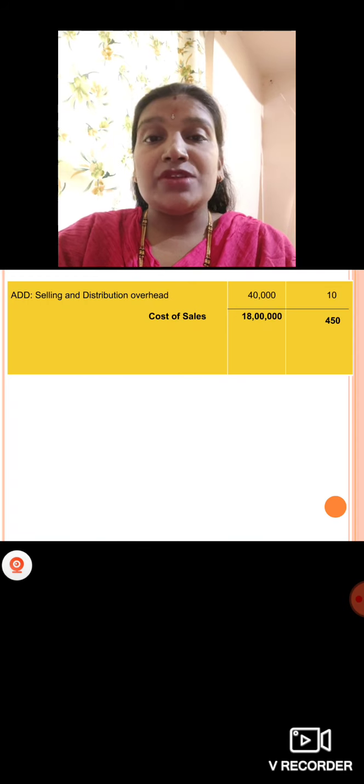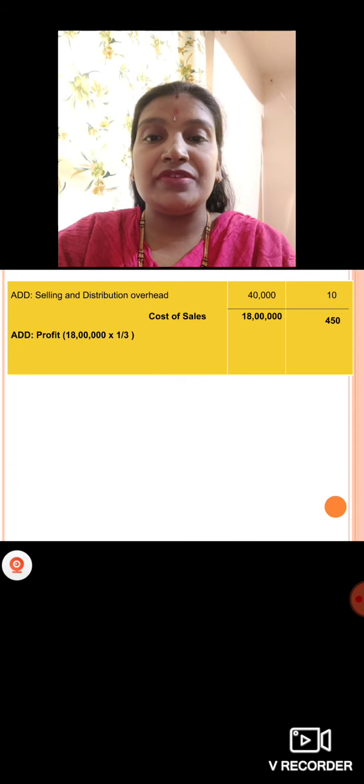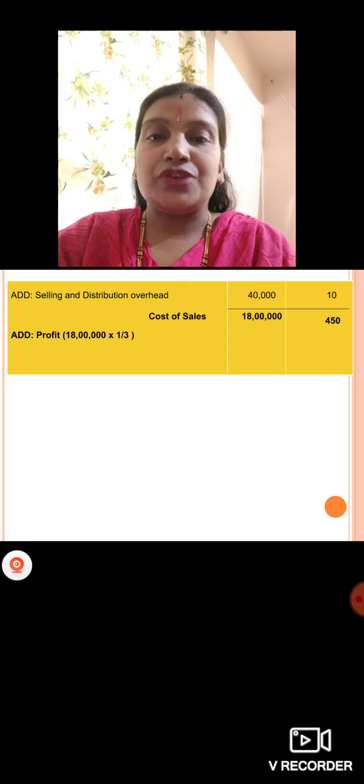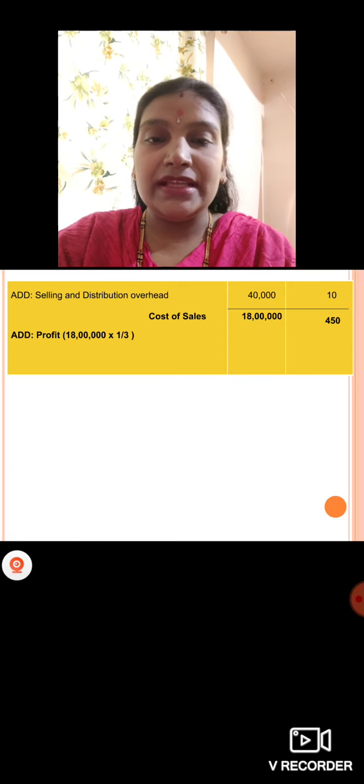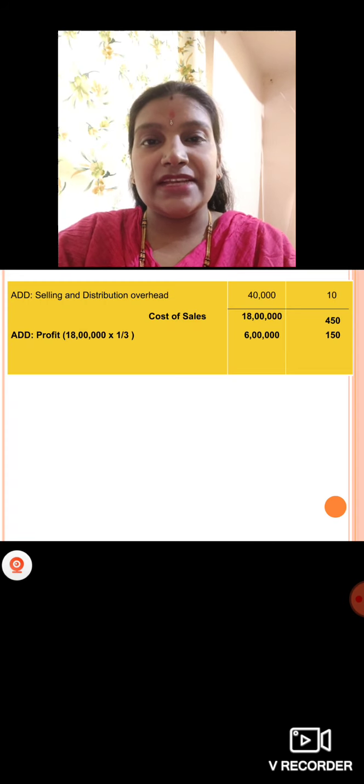So profit, how much should we add? 25% on selling price. 25% on selling price means 1 by 4 on selling price. So on cost, how much will we get? 1 by 3, because we have cost of sales here, not selling price. So it is always 1 less than the selling price. So you should take 18 lakh into 1 by 3. You'll get profit of 6 lakh. Per unit you will get 150, 6 lakh divided by 4,000.